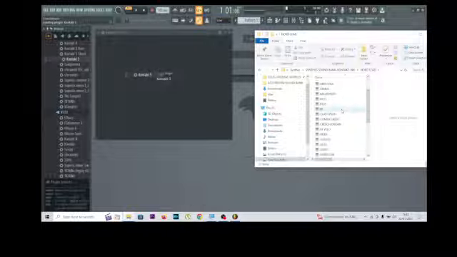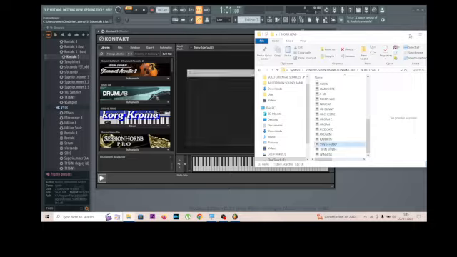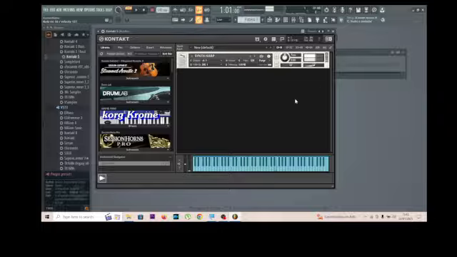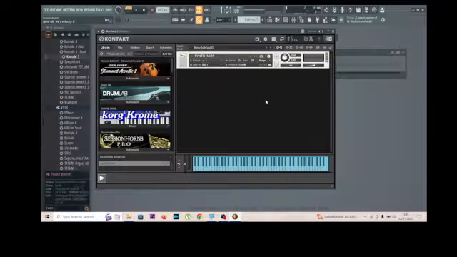We'll find something like Synth hash. Yeah, this is Kontakt 5. Kontakt 5 is working normally as well.